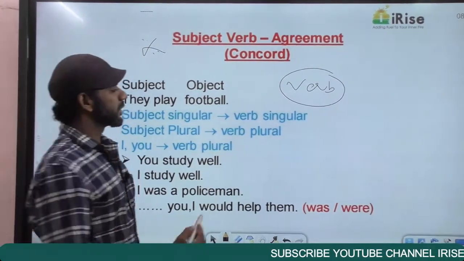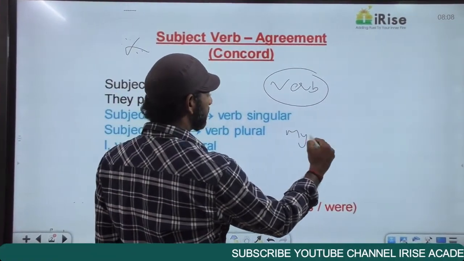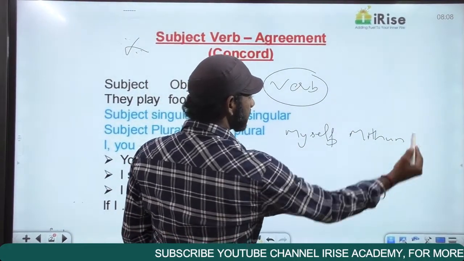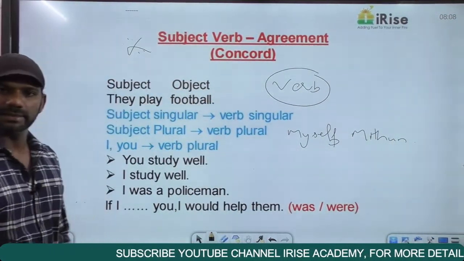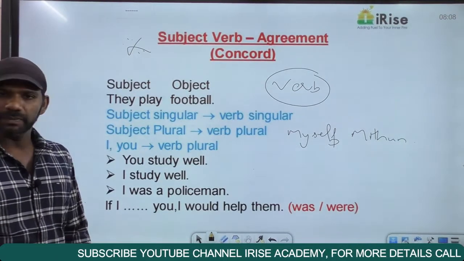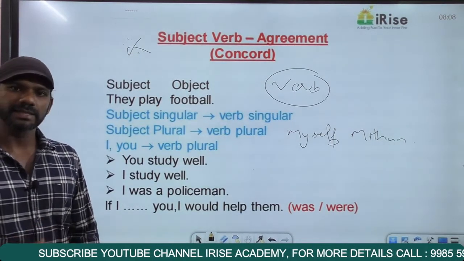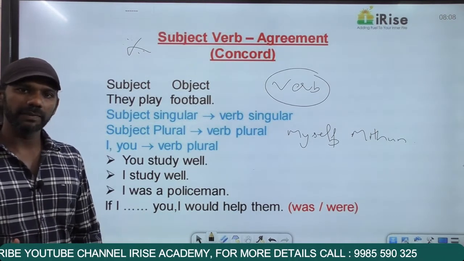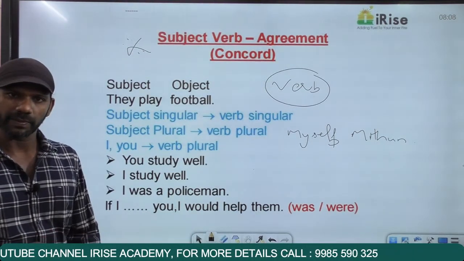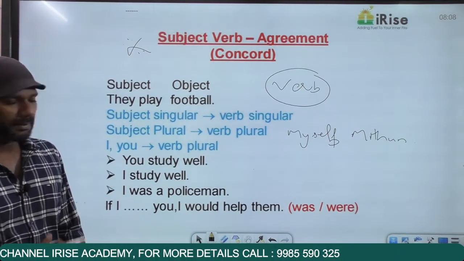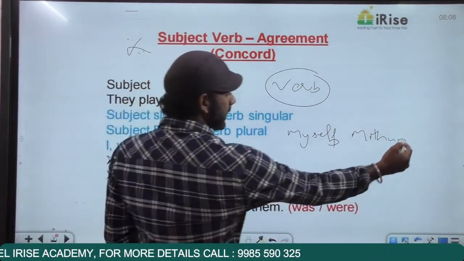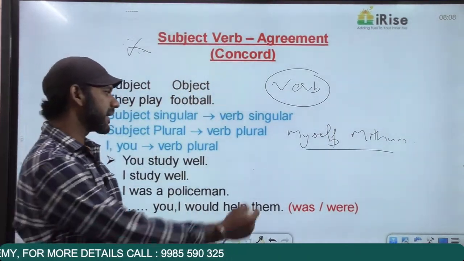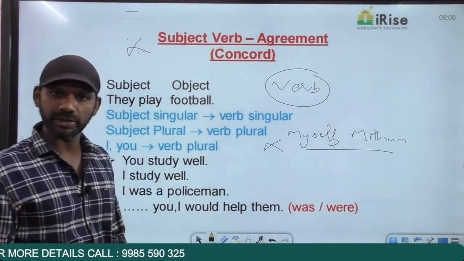For example, if I go for a statement like "Myself, Mithun," this is a commonly made error. "Myself, Mithun," full stop, it must be a sentence. Now as I said, every sentence must contain a verb. If there is no verb in a sentence, the sentence is grammatically wrong. Come to the same statement, "Myself, Mithun," full stop. There's no verb in this statement, so this is grammatically wrong. In fact, this is a wrong usage.